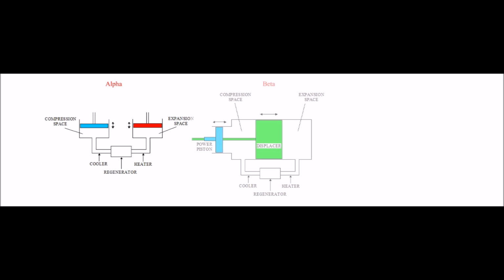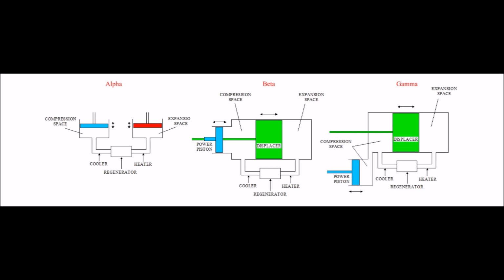When we look into all the three Stirling engines, Alpha, Beta, and Gamma, each has its own body structure. Alpha type has two power pistons. One is at the hot junction, while the other is at the cold junction. Beta engine has one power piston and one displacer piston. An important thing to be noted here is both the power piston and displacer piston work in a single cylinder. Gamma type is similar to Beta engine, containing a power piston and displacer cylinder, but both are separated like in Alpha configuration.